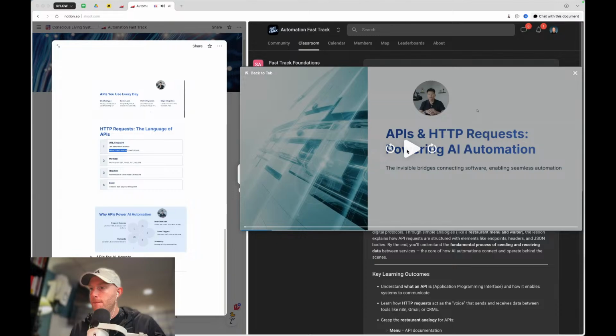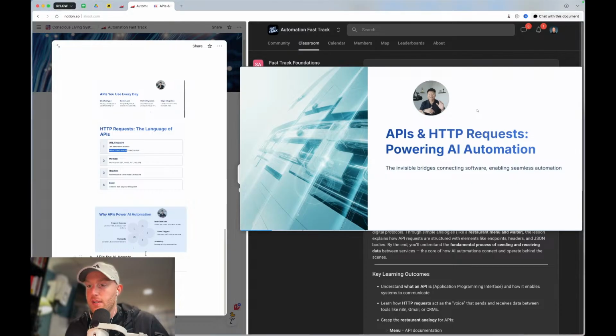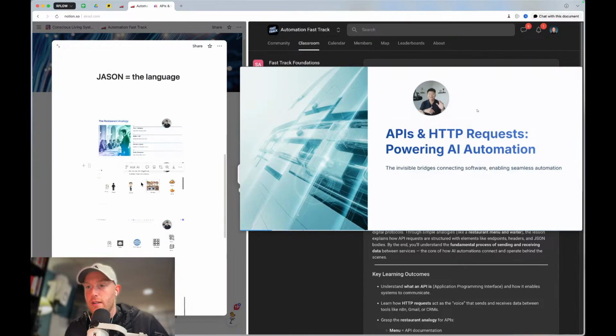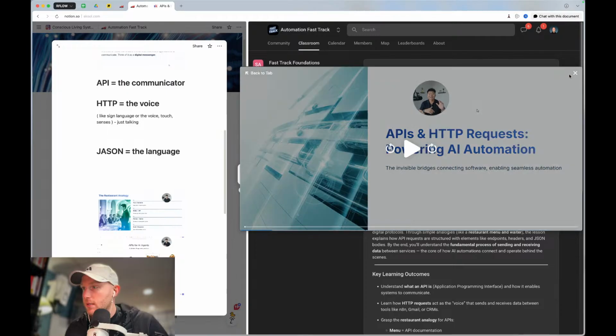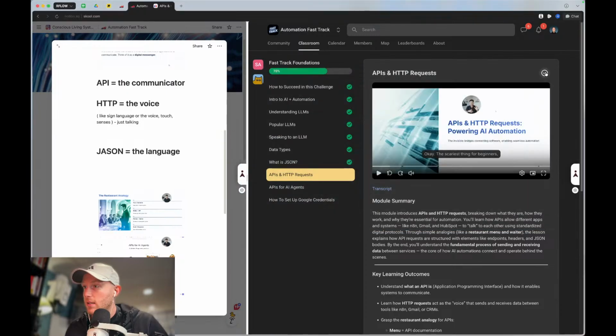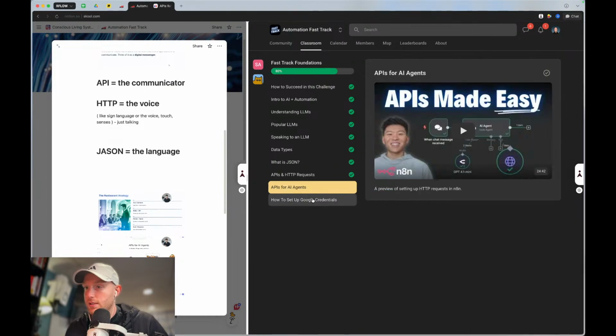Yeah, I think that's the biggest thing really, is understanding those connector pieces. Definitely have a better take on APIs now. I think this was a really great analogy, and I'm thinking of it as such. So there's connectors, communicator, the voice, the language, and then there's obviously data packets of stuff being transferred. So pretty cool stuff.